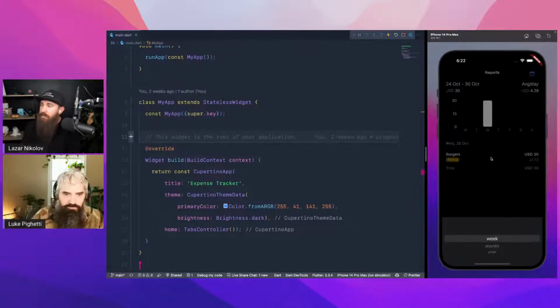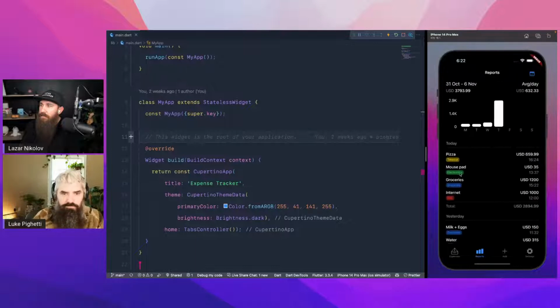So for example, for this week, and now it's a bit buggy, as you can see. Here's this week's, for example, from 31st October until 6th of November. These are the expenses, like each day, how much have you spent? I had a feature planned to also break down the categories.